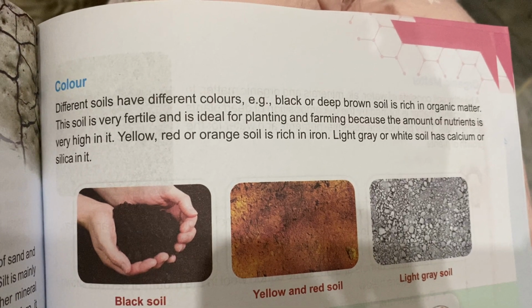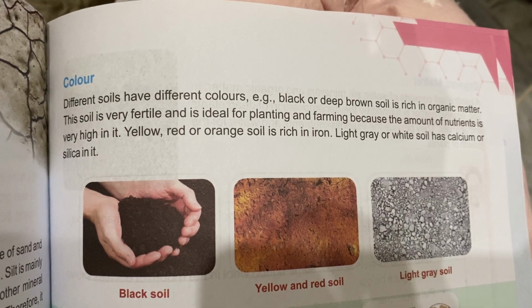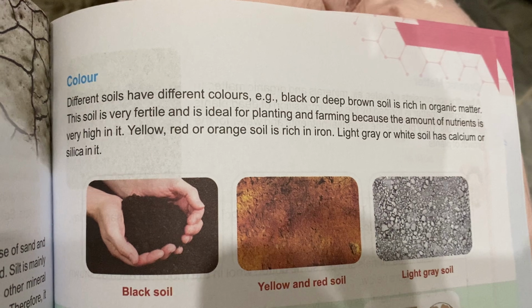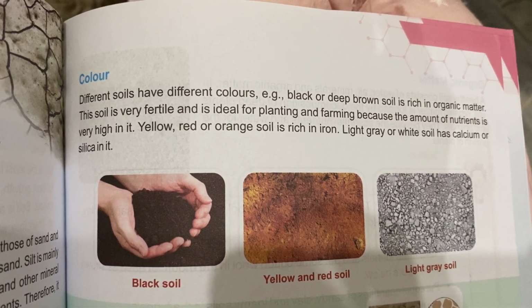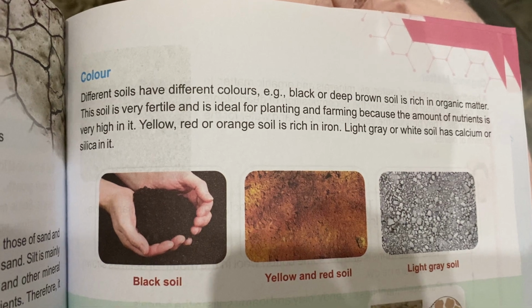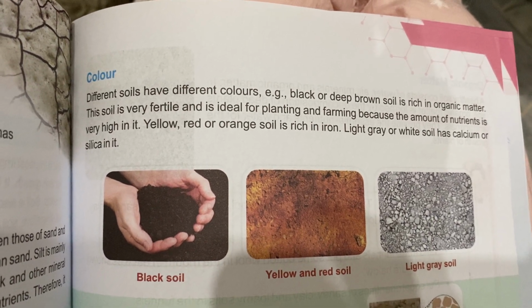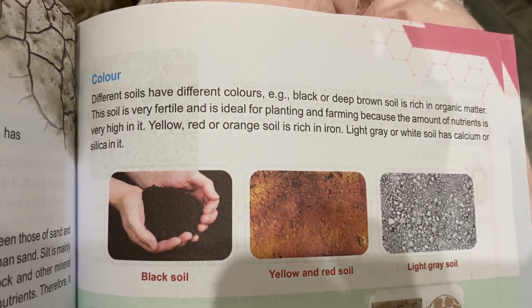Color. Different soils have different colors. Black, deep brown soil is rich in organic matter. The soil is very fertile and is ideal for planting and farming because the amount of nutrients in it is very high. Yellow, red or orange soil is rich in iron. Light grey or white soil has calcium or silica in it.